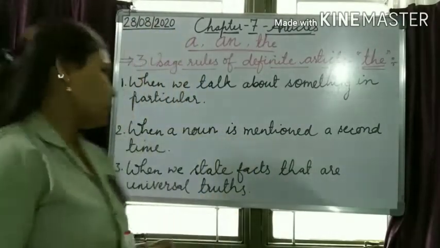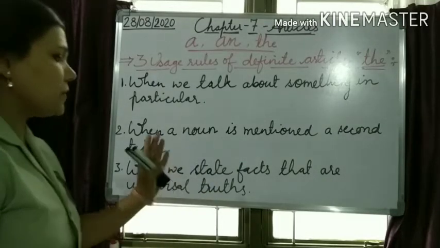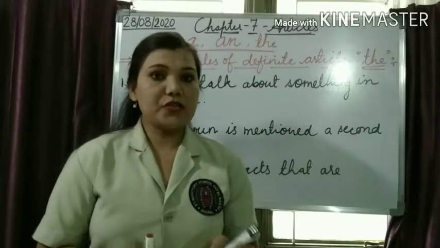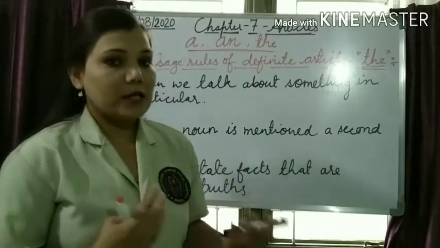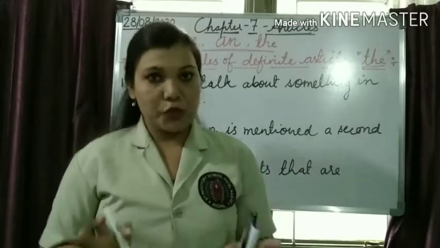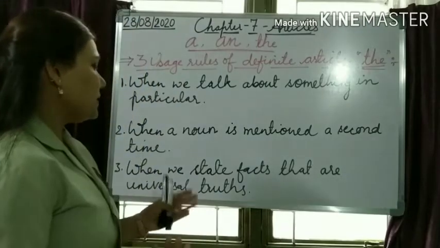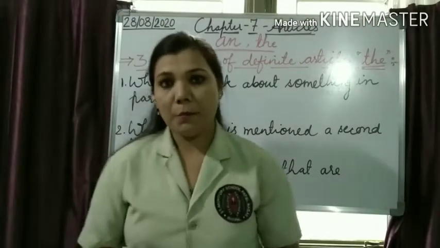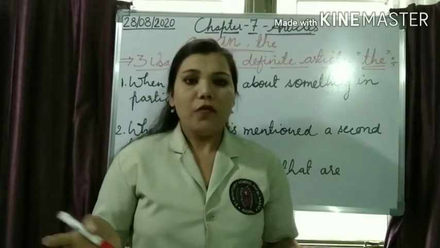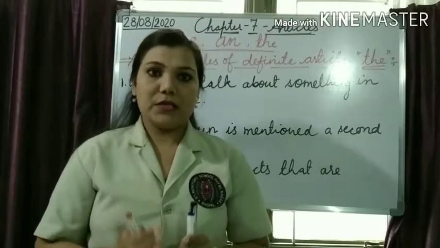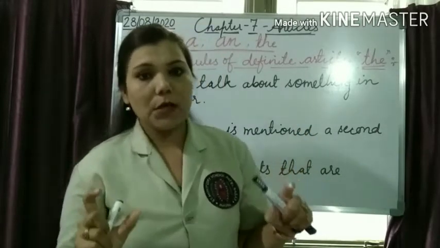Let's move to the third one. When we state facts that are universal truths. Universal truths are facts related to natural phenomena in which we cannot make any kind of changes. These are naturally accepted truths. In such cases, we use the definite article the. For example, we took yesterday, the sun rises in the east. That is a universal truth. We cannot make changes in the sun or in the direction east. So the whole sentence is a universal truth.